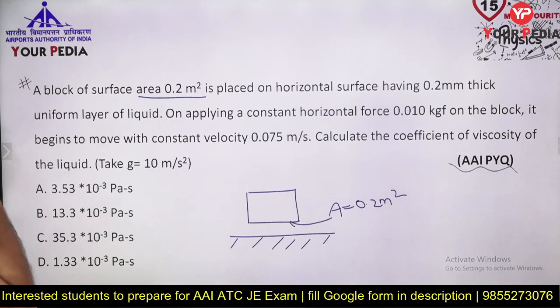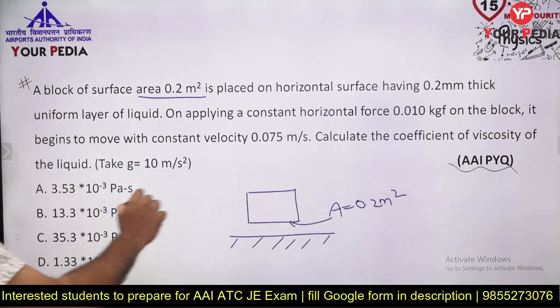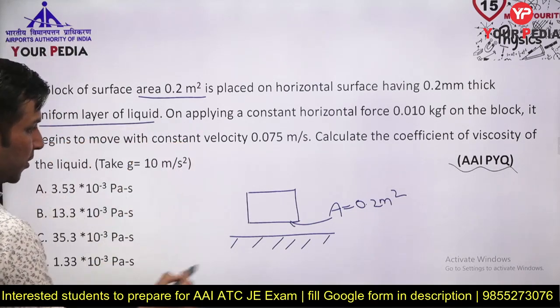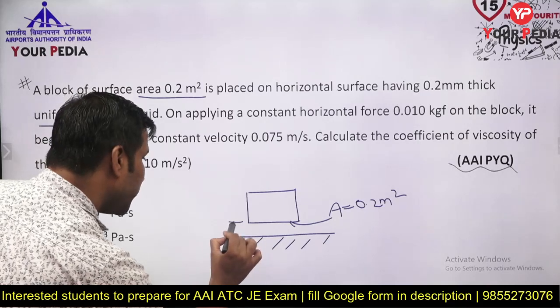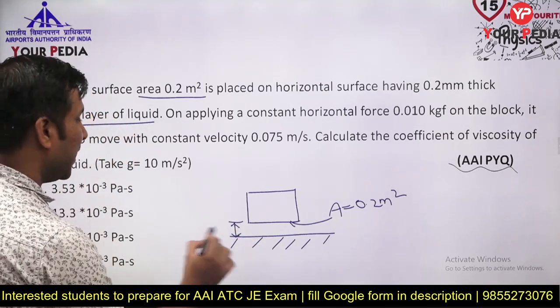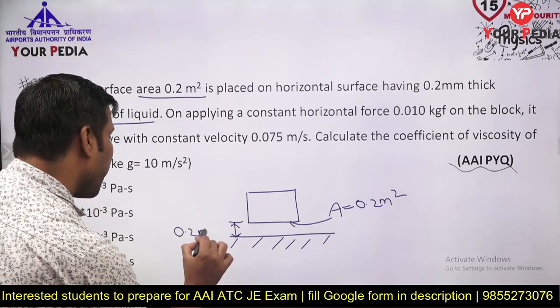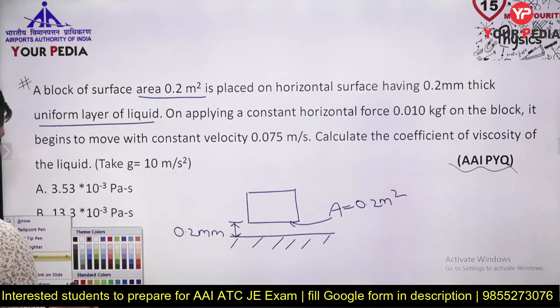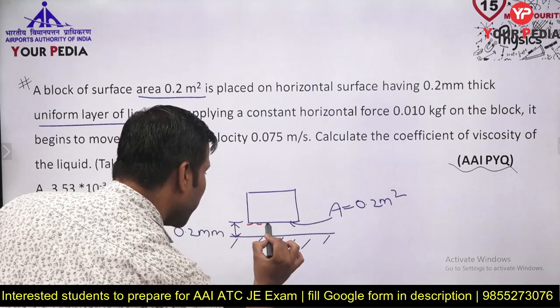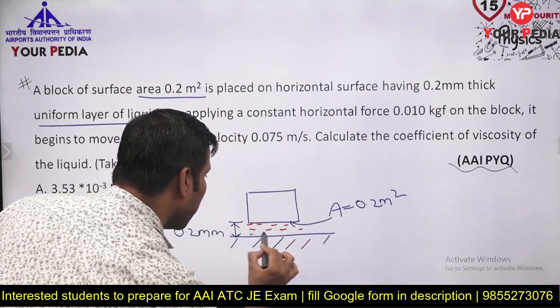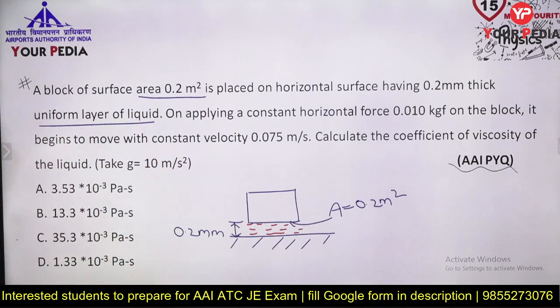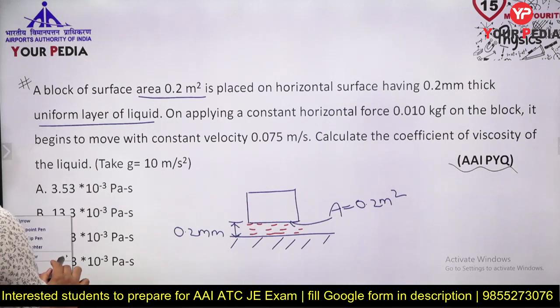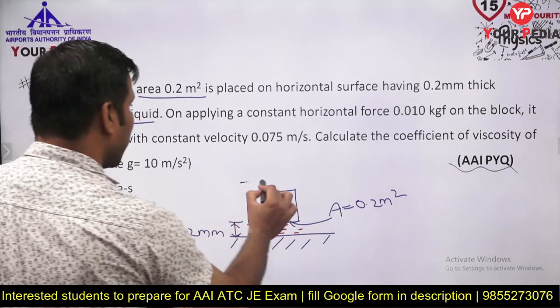Placed on a horizontal surface having 0.2 mm thick uniform layer of liquid. So this is placed on a surface on which there is a layer of liquid, 0.2 mm in thickness. You can show it here, something like this, a layer of a liquid. Now you are applying a force.